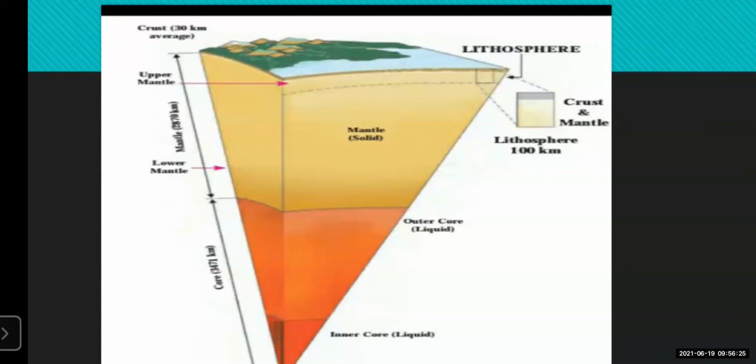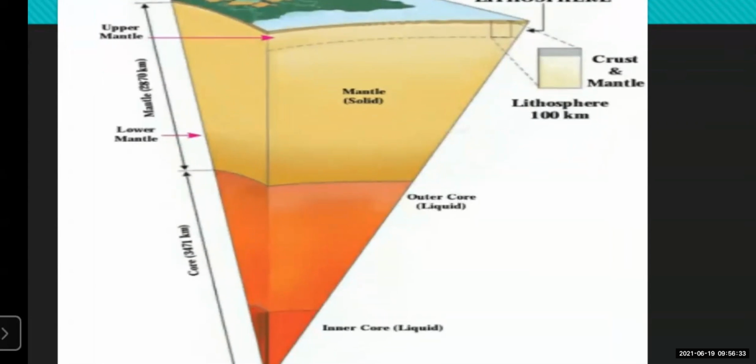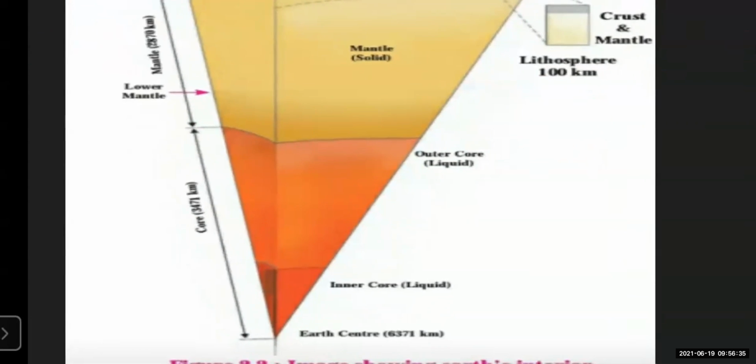We'll move further to the last layer, that is the inner part, which is called the core. It starts from a depth of about 2,900 kilometers from the earth's surface, and it is again divided into outer core and inner core.